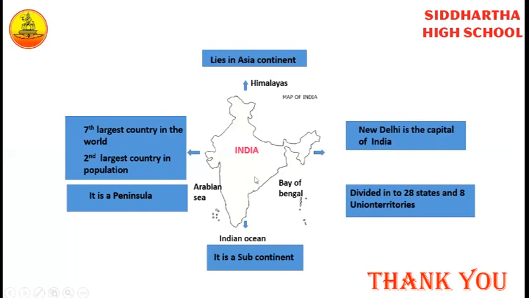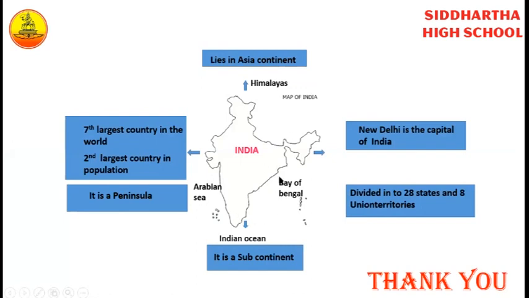Understand, children? What have we learned in this class? About our country and its boundaries, right? What are the boundaries of our country? Towards the north we have the Himalayas, towards the south the Indian Ocean, towards the east the Bay of Bengal, and towards the west the Arabian Sea.